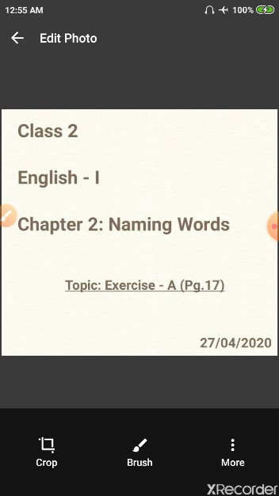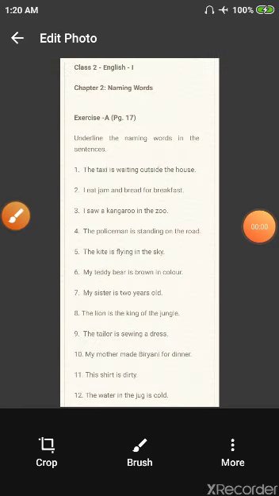So, when we ask this question with all the words of this sentence one by one, we get taxi as name of a thing and house as name of a place. So these two words are naming words here. So underline taxi and house.